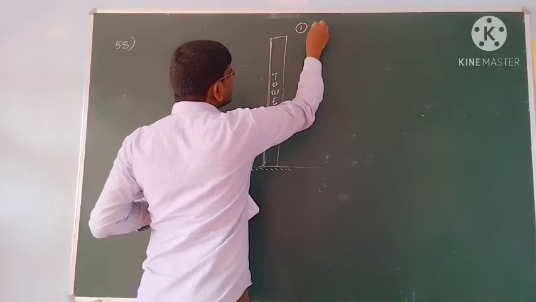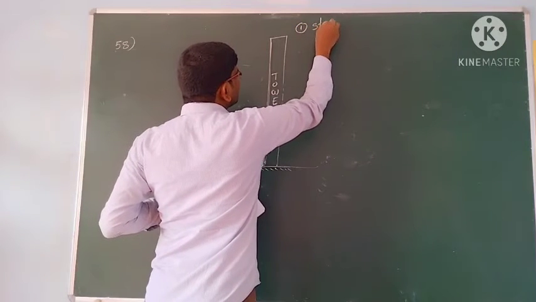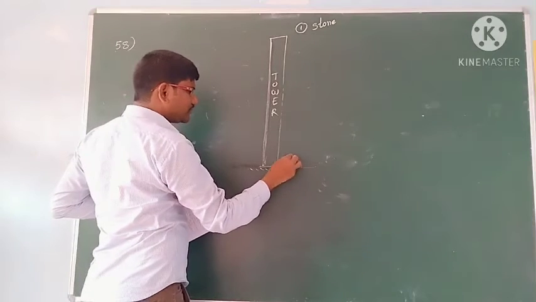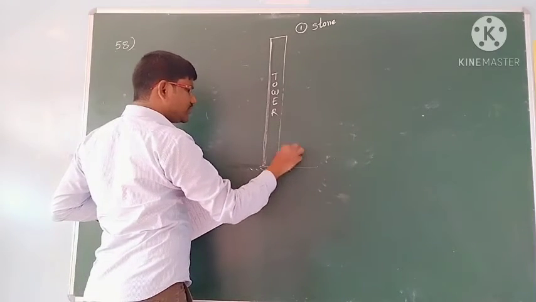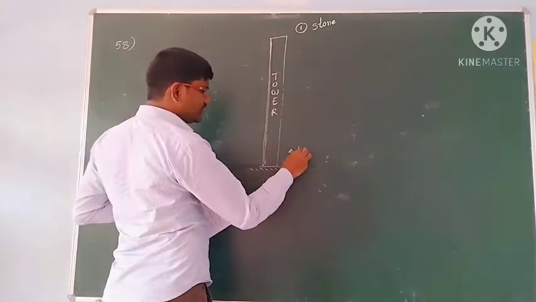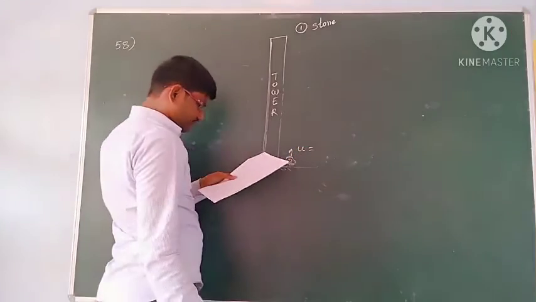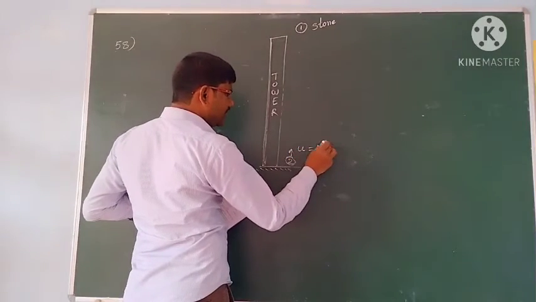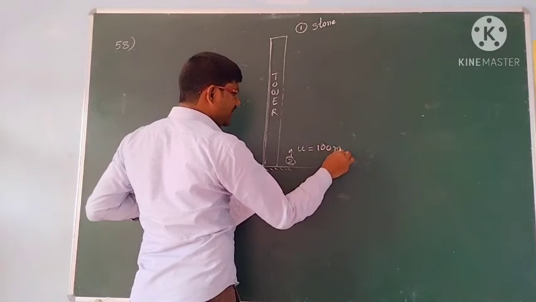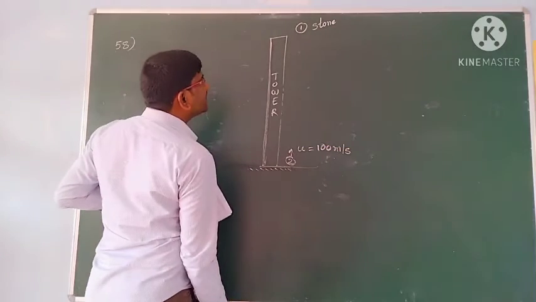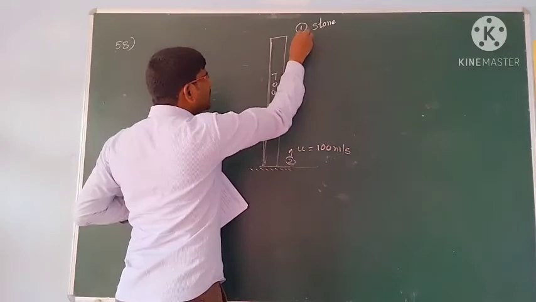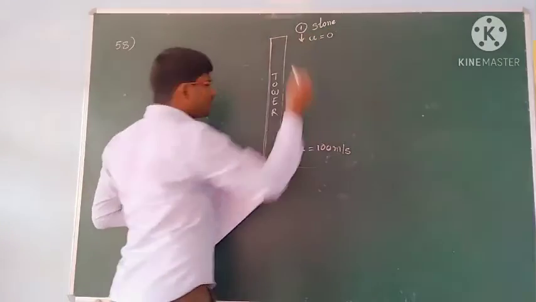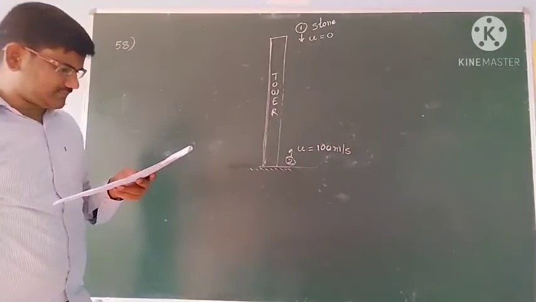So this is stone 1, and at the same time stone 2 is projected vertically up with an initial velocity of 100 meters per second, and stone 1 is a freely falling object. Freely falling object means its initial velocity is equal to 0. So that is the given thing.